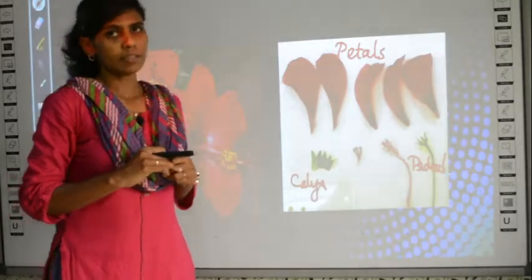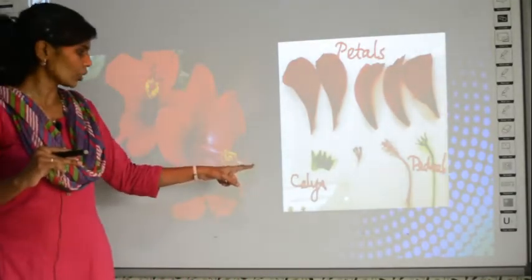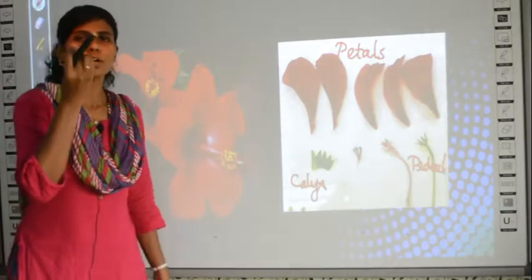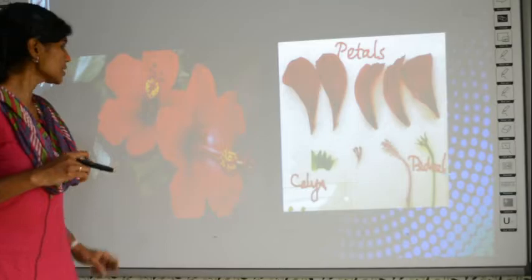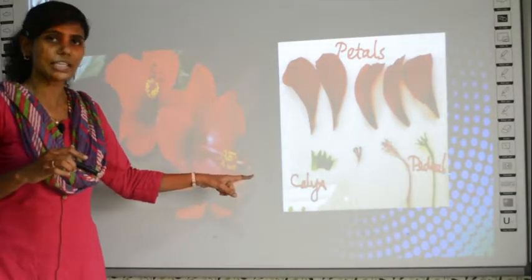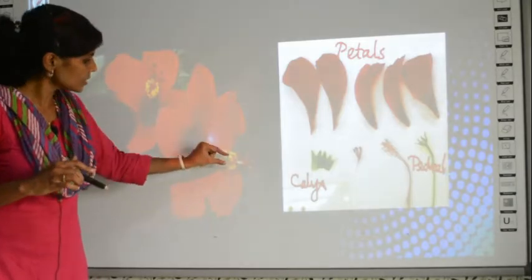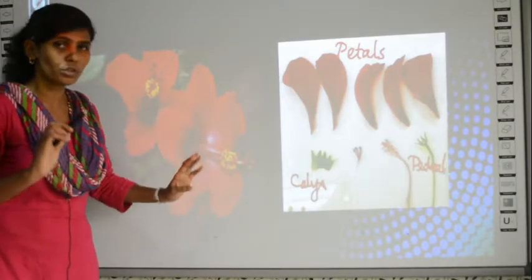Okay. Then from the first flower, see, in the top region, you will have a soft velvet like structure. What is this? This is nothing but the stigma. Clear? We have studied about stigma, no? And this is the androecium, the yellow color one, no? This is the androecium. Do not take this.